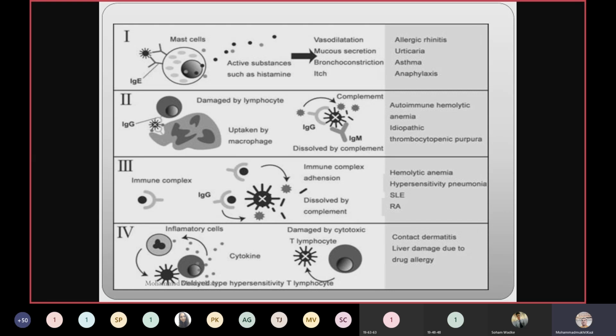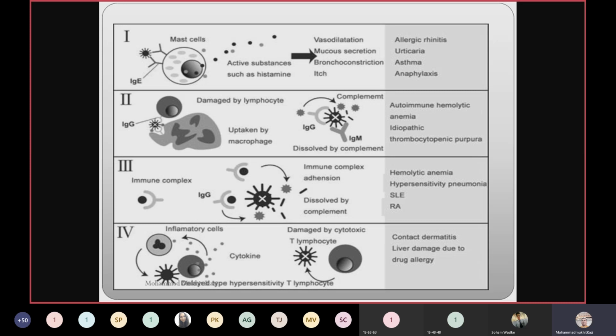What is the second? Now you see here macrophages engulfing the IgG coated antigen-antibody, and that will have a deleterious effect. And what is the mechanism? They will start killing themselves also. And there is complement involvement also. Yesterday we saw complement can also be part of the hypersensitivity reaction. It mediates the hypersensitivity reaction. It mediates the inflammatory reactions also, right? So here, what are the examples? Autoimmune hemolytic anemia, idiopathic thrombocytopenic purpura. These are the two examples of cytotoxic hypersensitivity.